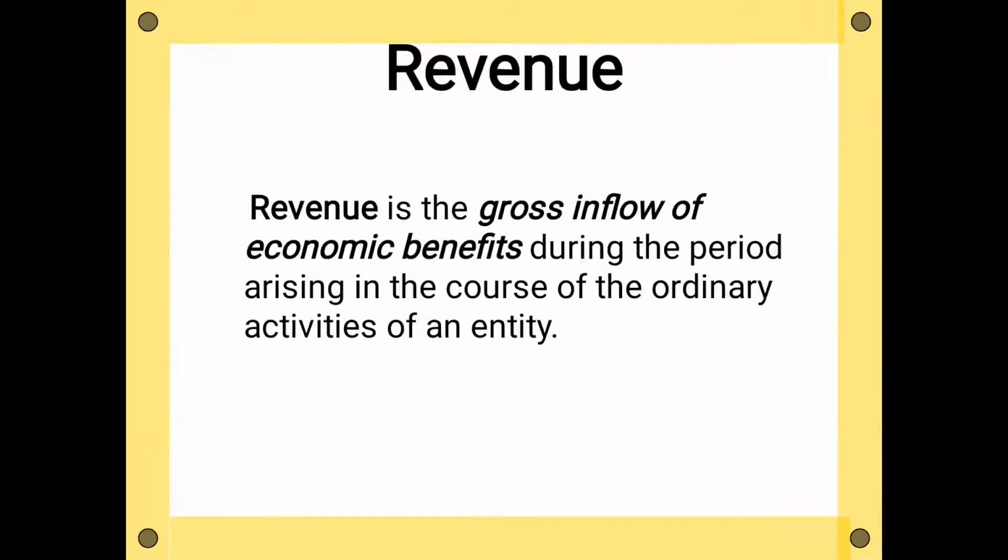Then their revenue for 2019 is the amount of the sales, that is 15 lakh rupees, that is gross inflow. From that sales they will deduct their cost of goods sold, then further they will deduct the operating expenses, then they will deduct the non-operating expenses, they will add non-operating income, and finally they will get the net profit for that period, that means for the year 2019, right?